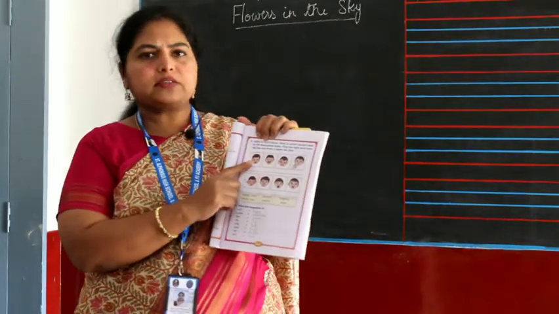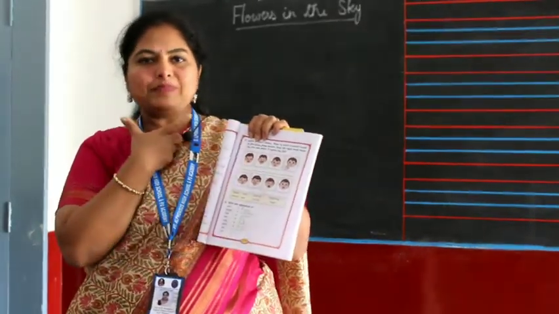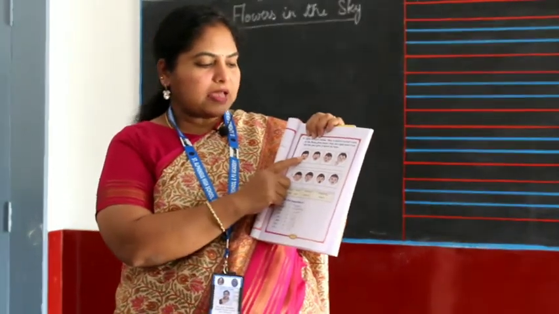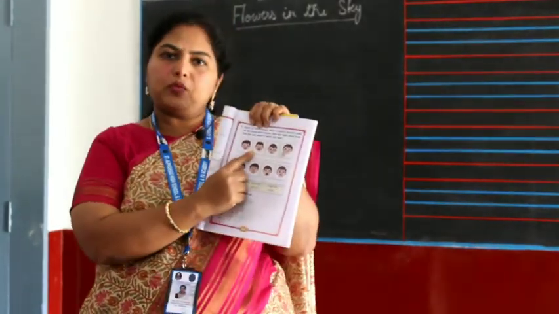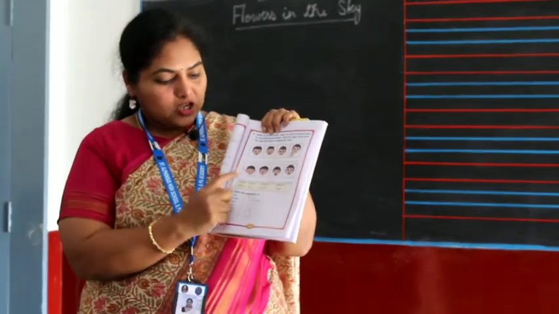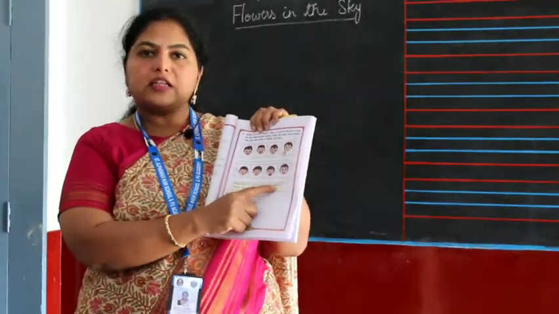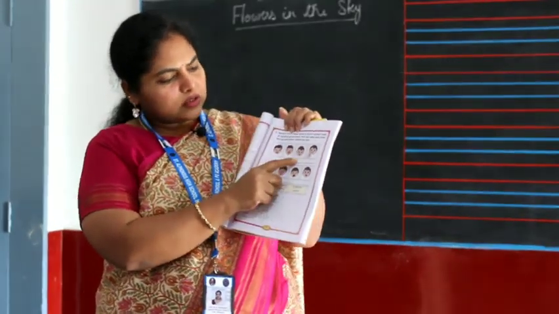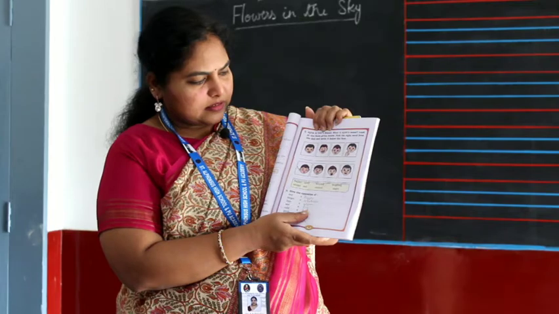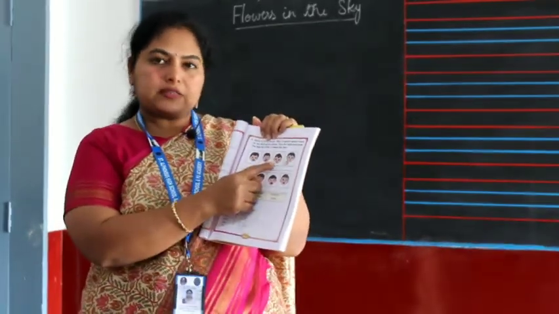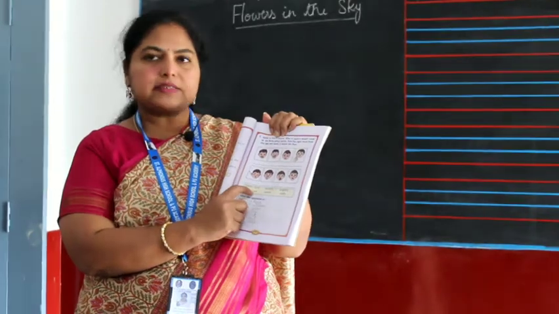So first one, what is Ajit doing? He's smiling, so he's happy. So Ajit is happy. In the next picture, what is Ajit doing? He's laughing. So we'll write he is laughing. So you have to write laughing under that picture. Now what does the third picture say? Ajit looks sad. Okay. So he looks sad. So we'll write the word sad.